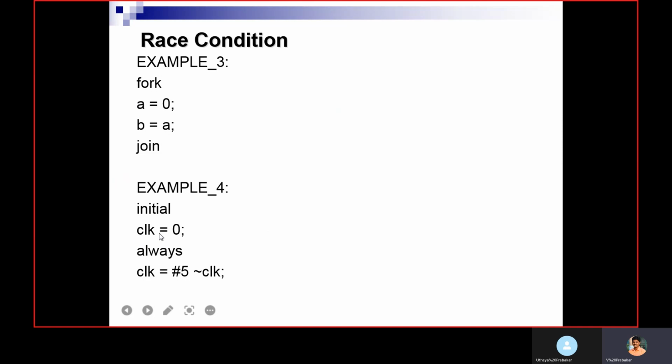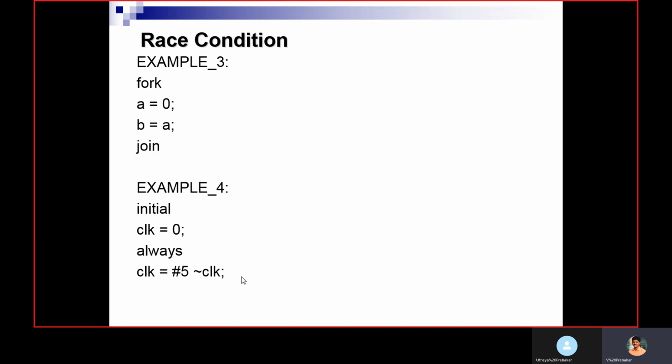In one, the clock we are assigning 0. Here we are performing not of clock. If it takes 0, it will give 1. Otherwise, at the initial state the clock is X, and it will give X. So that will create a race condition. So finally you will get the clock as X. To avoid this, we can use inter delay. You can mention the delay so that the assignment happens first, and after 5 time units, this line will execute.